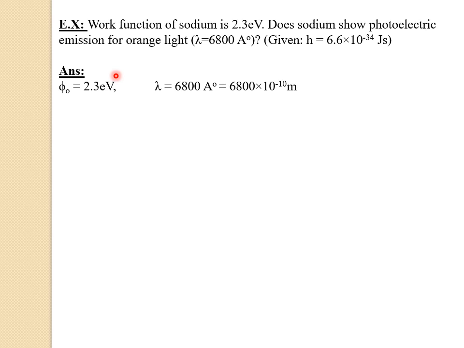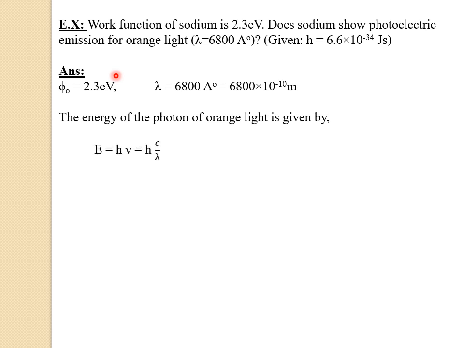So here to check whether the sodium shows the photoelectric emission or not, first we have to find the energy of the photon of the orange light. To find that, we have to use the formula E equals h nu, and that can be written as h into c by lambda. In place of nu we can write c by lambda.